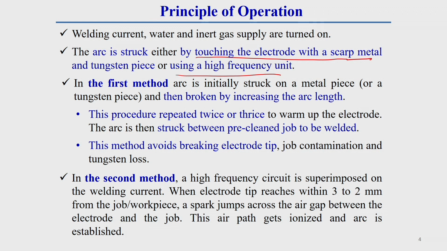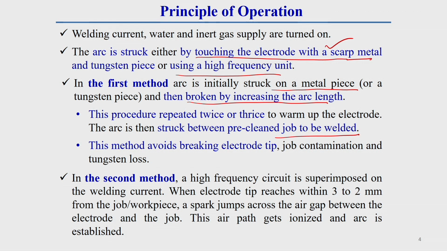In the first method, touching the electrode with scrap material, the arc is initially struck on a metal piece or a tungsten piece, that is scrap metal, and then broken by increasing the arc length between workpiece and electrode, so the arc is extinguished. This arc striking should be repeated 2 to 3 times to warm up the electrode. Then the arc is struck on the pre-cleaned job to be welded.